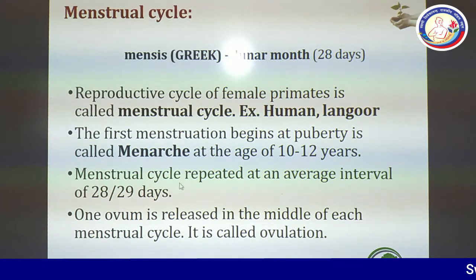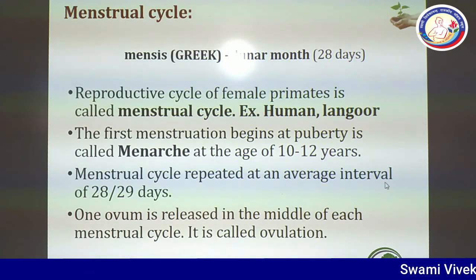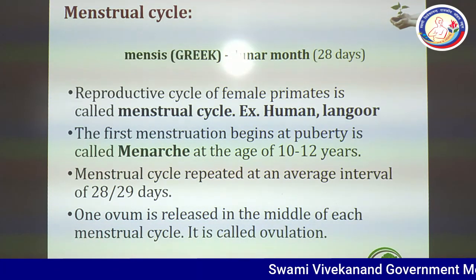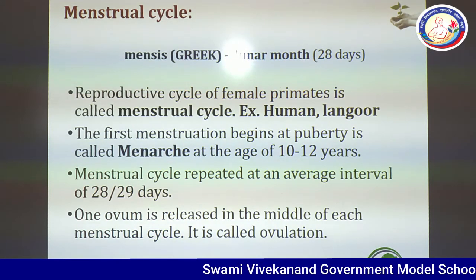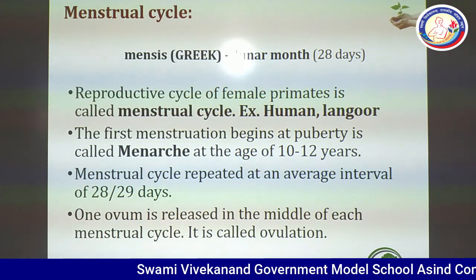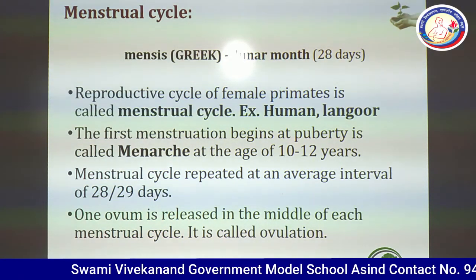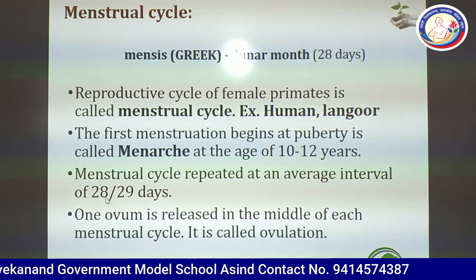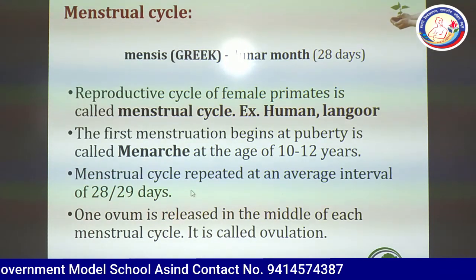The menstrual cycle repeats at an average interval of 28 to 29 days. But remind you, its minimum may be 20 days and it may be longer, up to 35 days.